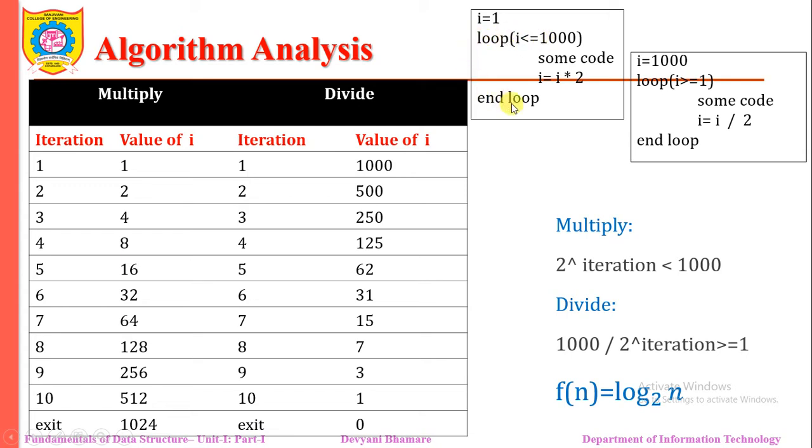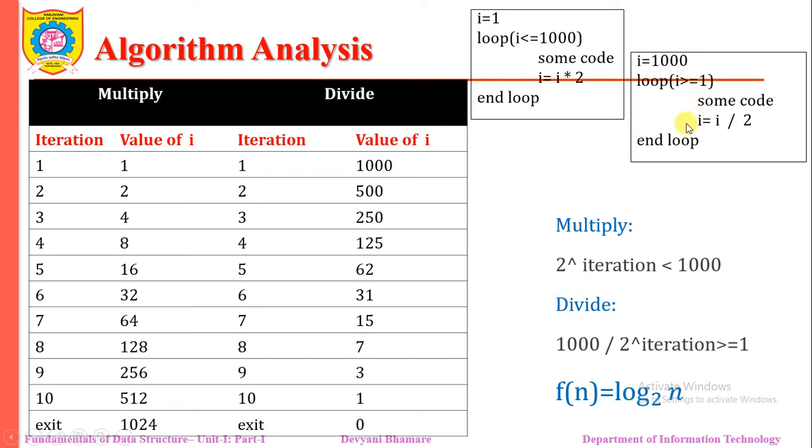Similarly, let us identify this for the division code. I is initially set to 1000, and until the value of I becomes 1, we are executing that code. So in the first iteration, the value of I is 1000. Now due to I equal to 1000 divided by 2, the value of I becomes 500. That means at the second iteration, the value of I is 500. Is 500 greater than 1? Yes. So I becomes now